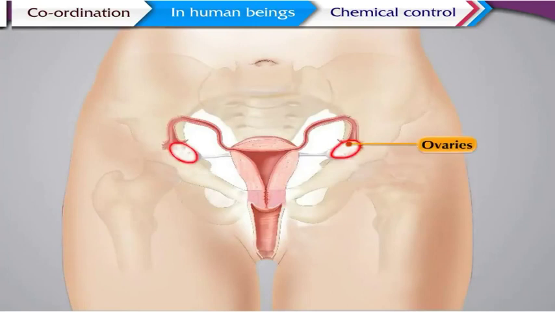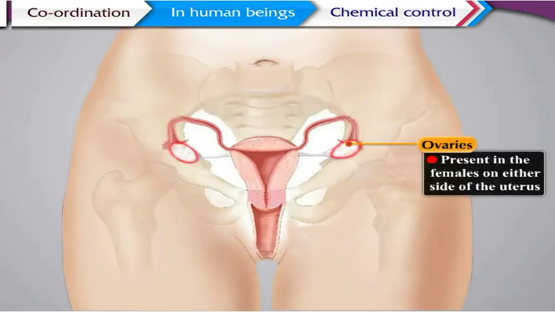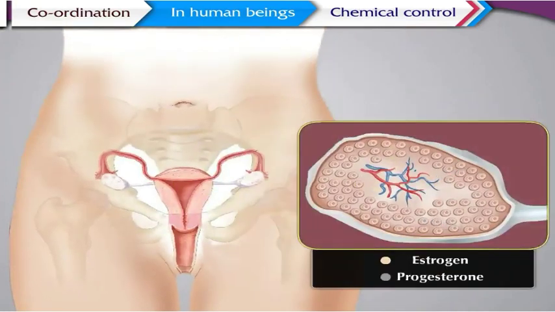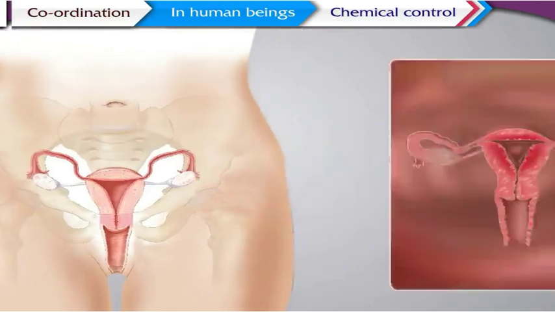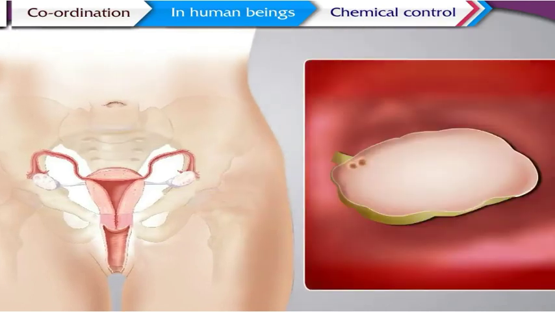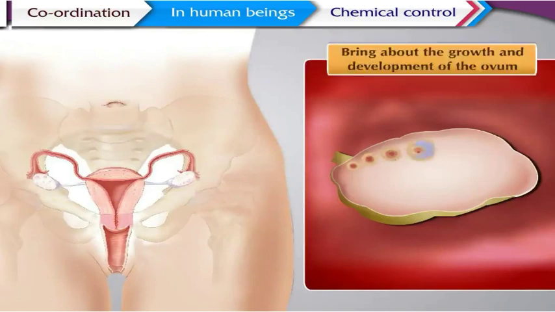The ovaries are present in the females on either side of the uterus. The hormones estrogen and progesterone are secreted by the ovaries. The function of the ovaries is to develop the reproductive glands in females and also to bring about the growth and development of the ovum.